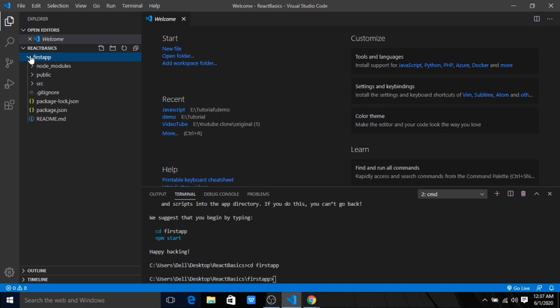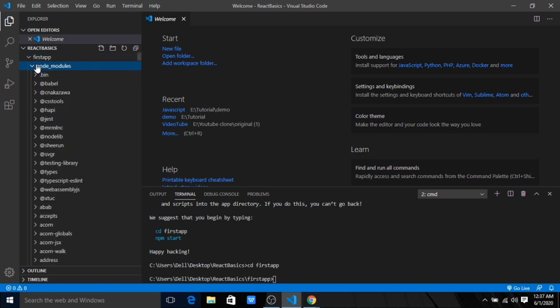The first thing you can see is node_modules. What is this node_modules? Basically this folder contains all the dependencies related to your project, and it will have plenty, because it is all the dependencies given by React. You can see Babel. I told you we need to have Webpack and Babel already installed. So this Babel is already installed, and it will help us convert our ES7 syntax to ES5, because our browser only understands ES5. Similarly, we have some other packages also, like Webpack. These are some dependencies which React installs by default.